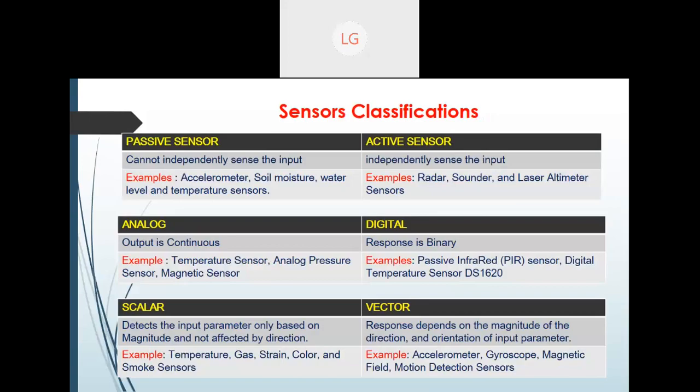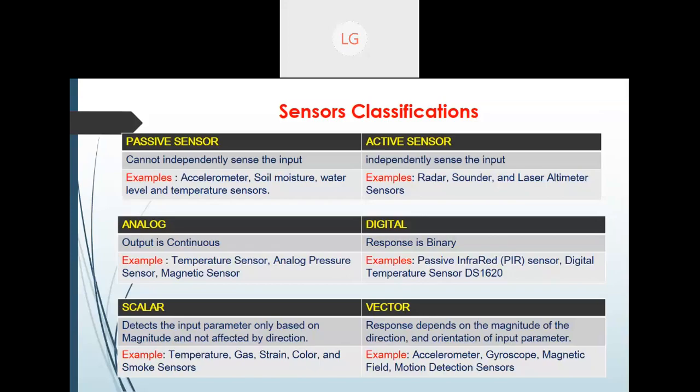So passive sensors cannot independently sense the input. For example, accelerometer, soil moisture, water level and temperature sensors. These are passive sensors, they cannot independently sense the input. Whereas a few sensors are active sensors, and they can independently sense the input. For example, radar, sounder, laser, altimeter. So first thing we have to notice is that there are passive and active sensors.